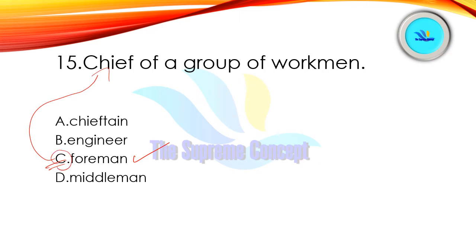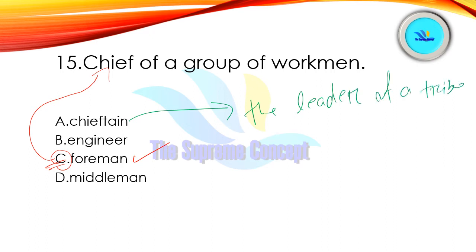Let us discuss other options also. See, chieftain. Chieftain means the leader of a tribe. Yeah, tribal leader, you can say. The leader of a tribe, right? And then we have engineer. We all know what an engineer is.